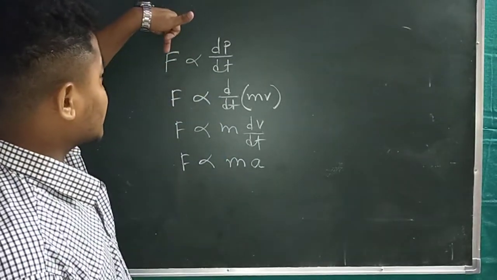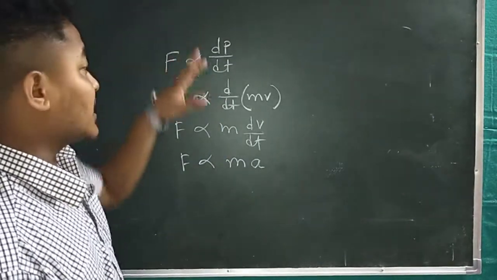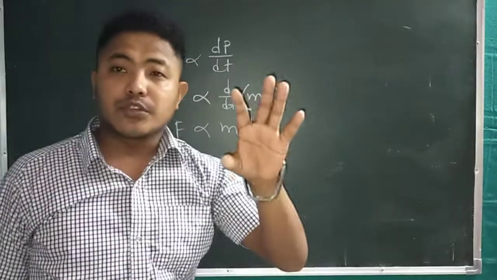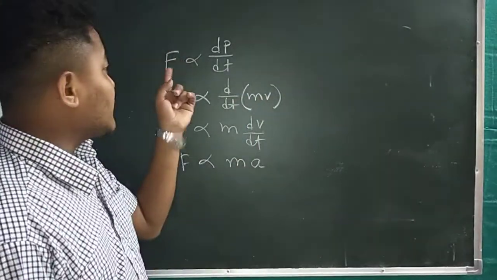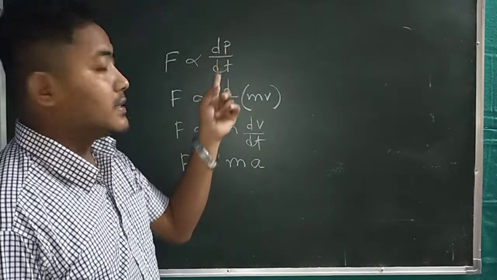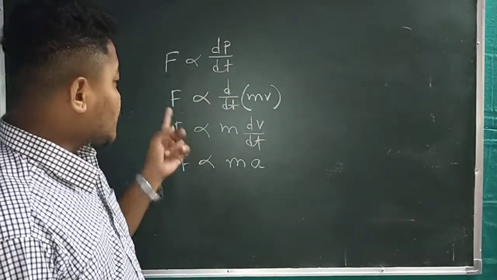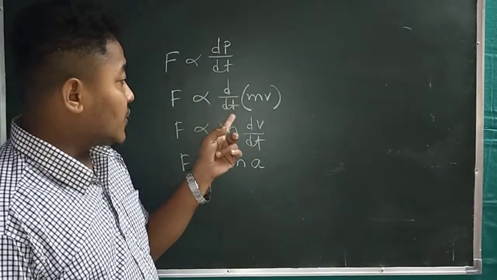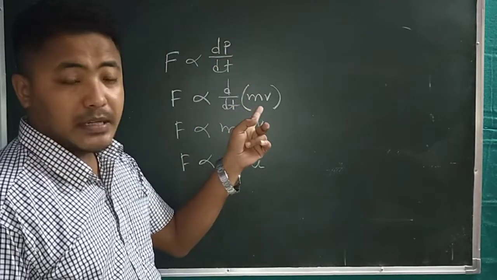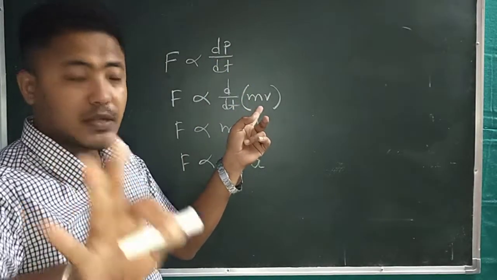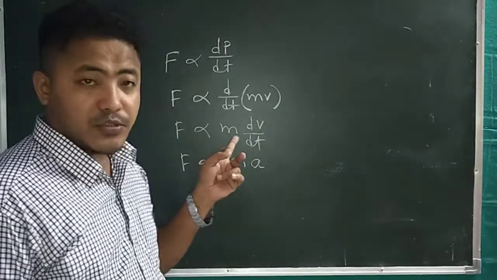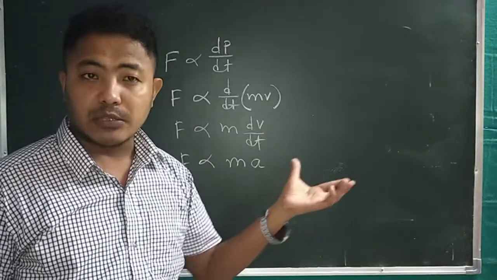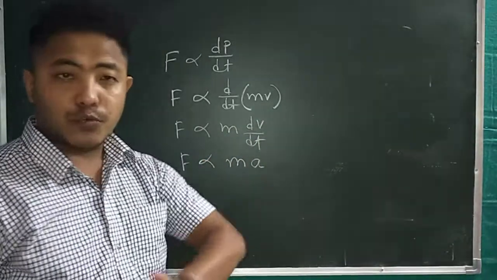So the external force F is directly proportional to the rate of change of linear momentum, dp upon dt. F is proportional to d by dt of p, where p means mv, mass into velocity. Mass comes out because of differentiation, which you will gradually learn in maths. You should not worry about it.